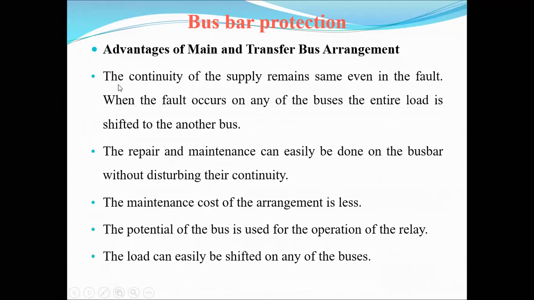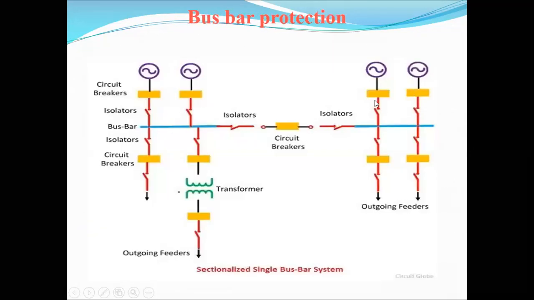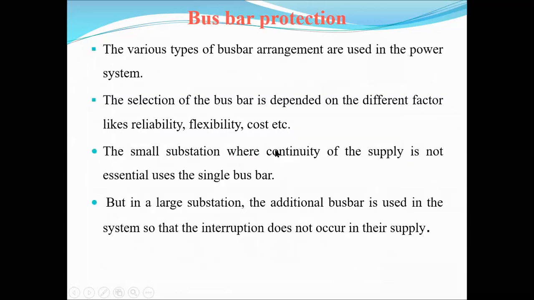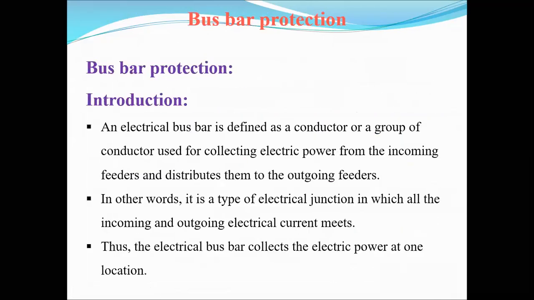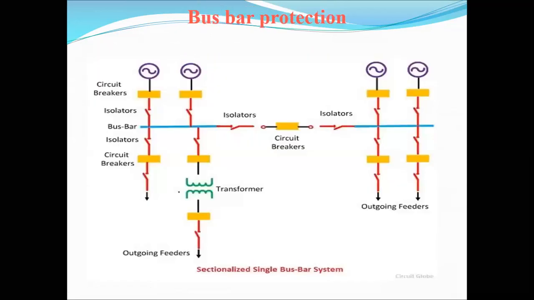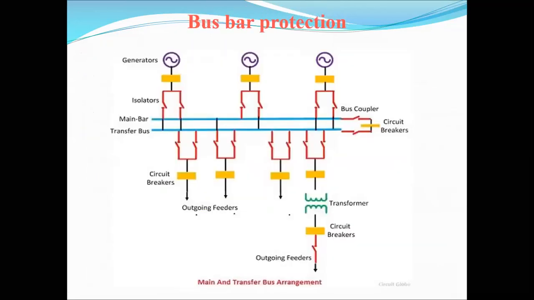First, coming to the advantages: the continuity of the supply remains the same even in a fault. Suppose any discontinuity or fault is obtained in the main bus bar system, then by using these bus couplers, the load is transferred to the transfer bus bar without disturbing the supply. Therefore, by using this transfer bus bar, continuity of the supply is obtained.